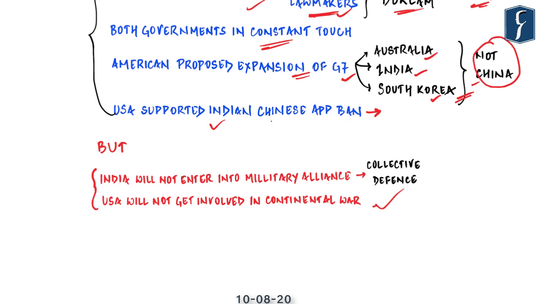The first reason is that it is clear India is not going to enter into any kind of military alliance or a system of collective defense with America. It has already refused to put boots on the ground in Afghanistan, which Trump has requested many times. The US, on the other hand, has always proceeded with the idea of collective defense.